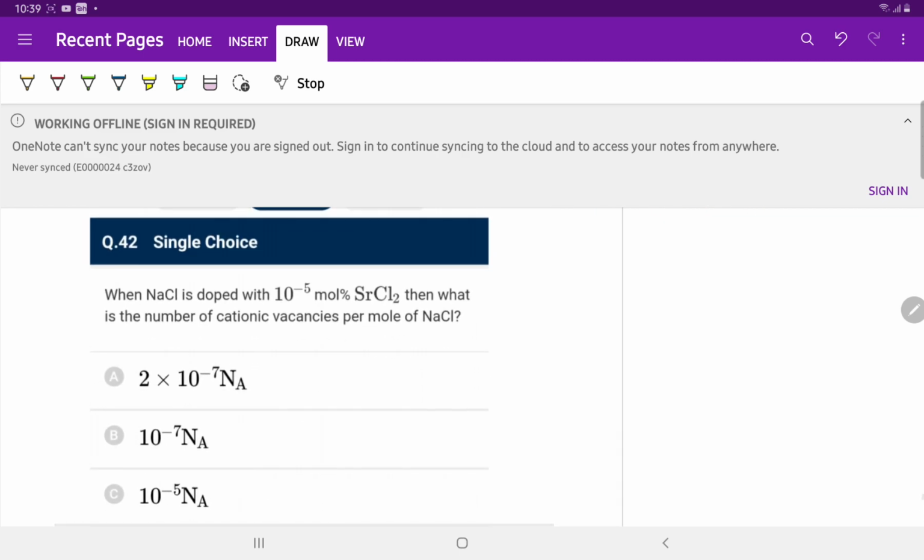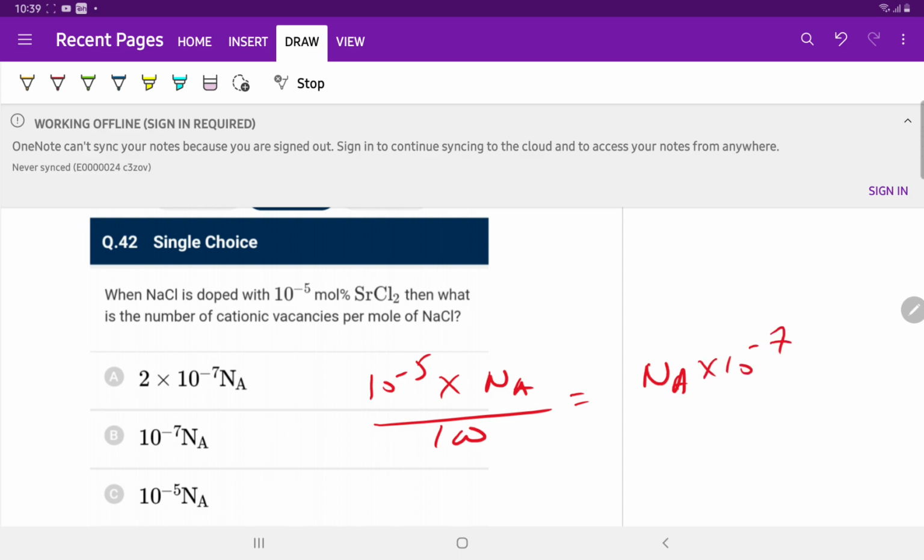When NaCl is doped with 10⁻⁵ mole % of strontium chloride, what is the number of cationic species per mole of NaCl? We know very well that the number of cationic species is equal to the number of Sr2 plus ions, and the number of Sr2 plus ions is equal to Na by 100. So Na into 10 raised to the power -7. So option B is correct.